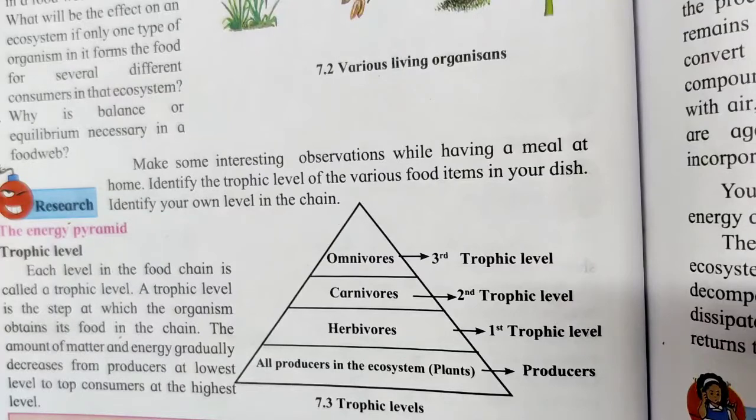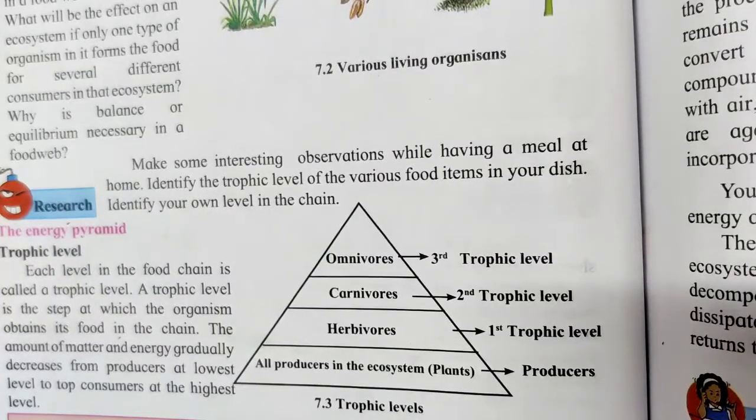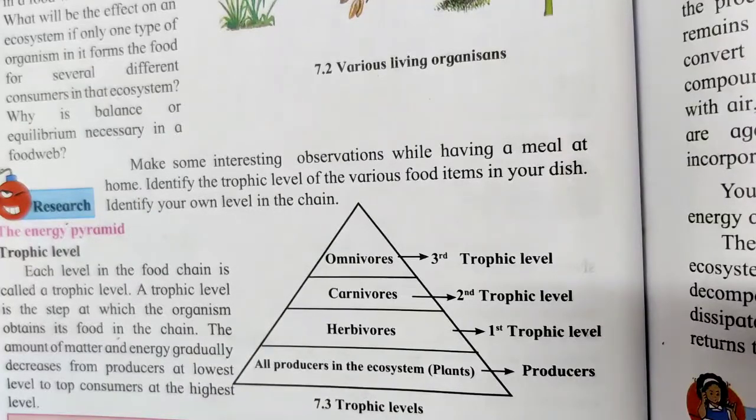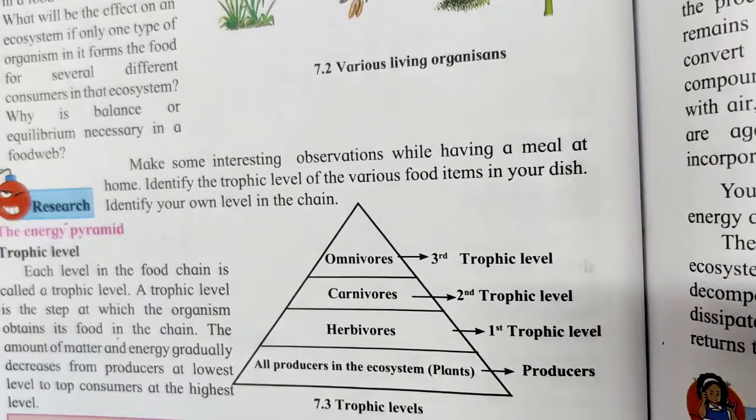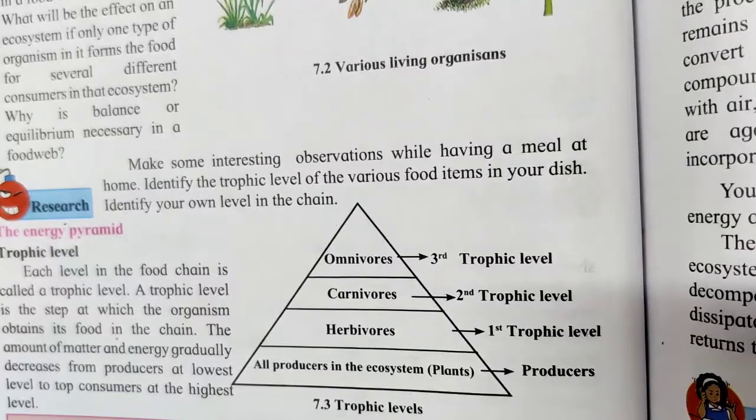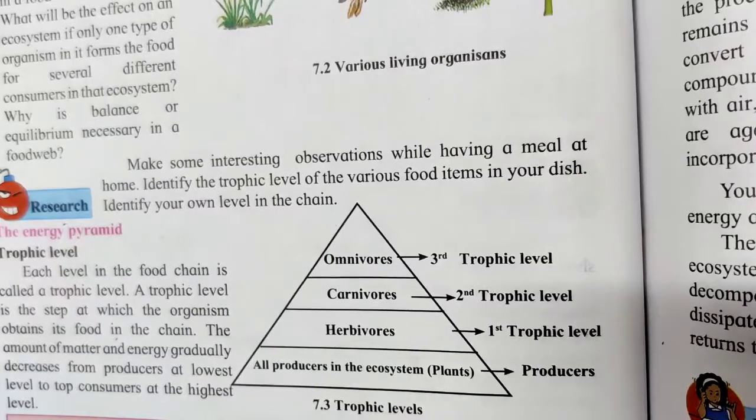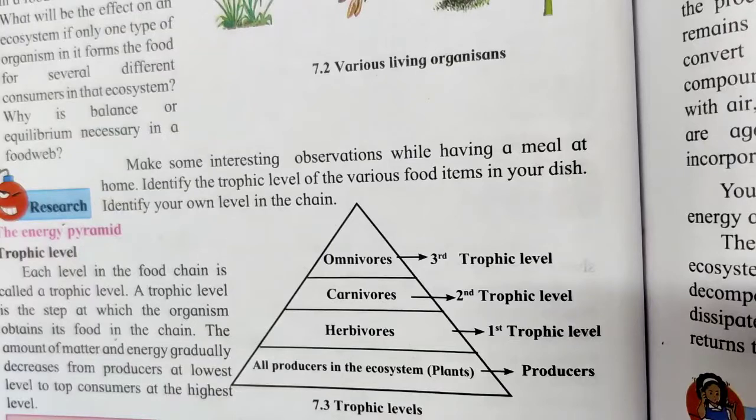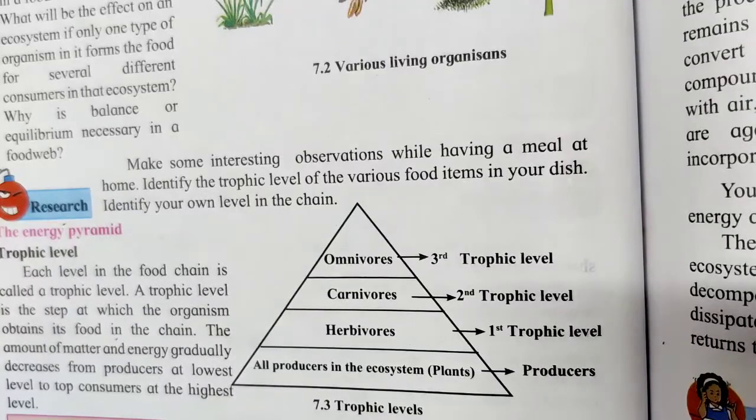Now we will learn about the trophic level. So, what is a trophic level? Each level in the food chain is called a trophic level. Herbivores is one level, carnivores is another level. Like that, each level in the food chain is said to be a trophic level. So the food is passed on from one level, that is from one organism to another organism, in the process of nutrition. The amount of matter present in the food, as it is passed on from one trophic level to another trophic level, goes on decreasing.